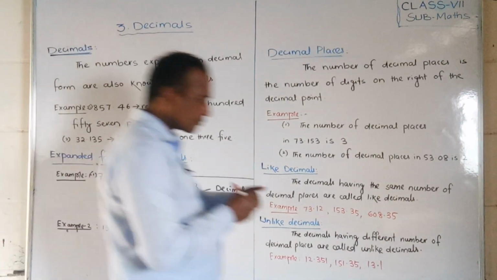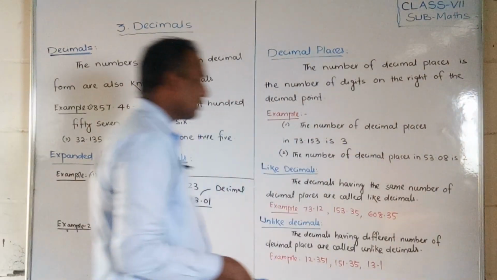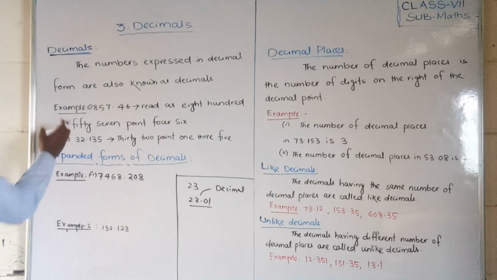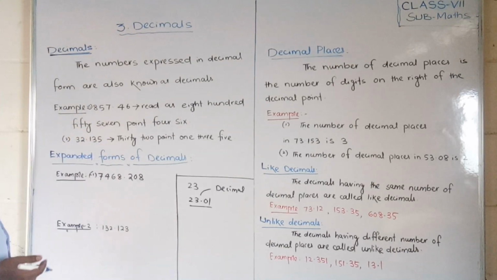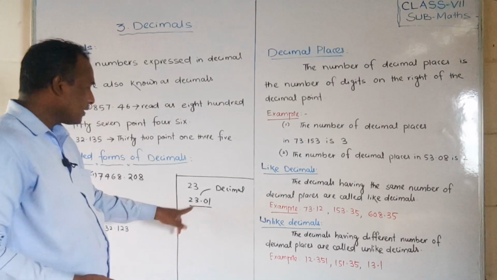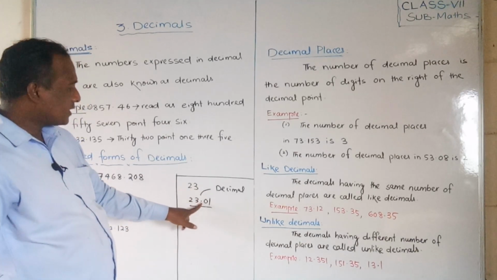Look here. You should read decimal numbers in a particular way. Here it is written 23.01. This is called the decimal point.